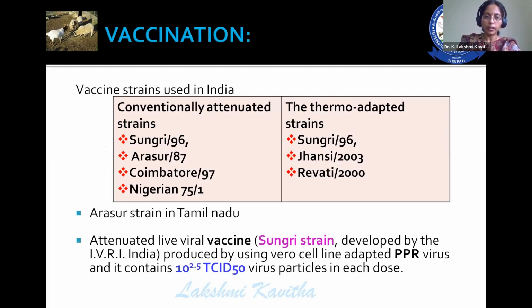Coming to the vaccination, there are several strains for the vaccination. Sungri 96, Arsur 87, Coimbatore 97, Nigerian 75. But these are the conventionally attenuated strains. And the thermo-adapted strains are Sungri 96, Jhansi 2003, Revati 2000. Arsur is the one which was used in Tamil Nadu. And the majority of the Indian states are using Sungri strain as a vaccine against PPR. The dose of this vaccine is 10 to the power of 2.5 TCID50 virus particles in each dose. And this vaccination can be repeated every 3 years.